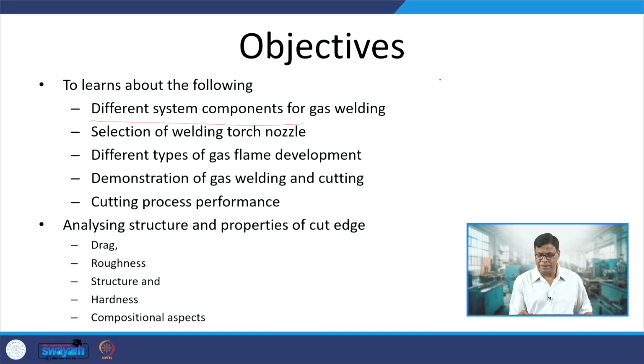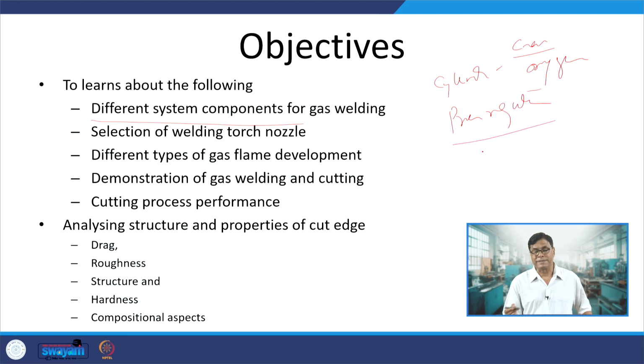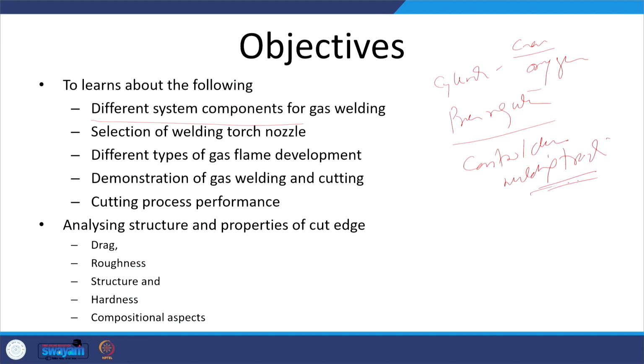Wherein we will try to learn about many things, say the different system components which are used for gas welding. These are particularly cylinders for fuel gas as well as for oxygen. Then we need a pressure regulator to supply the oxygen and acetylene or fuel gas at a particular pressure. Then we need a control device like a welding tractor. This will allow us to move the system at the desired speed